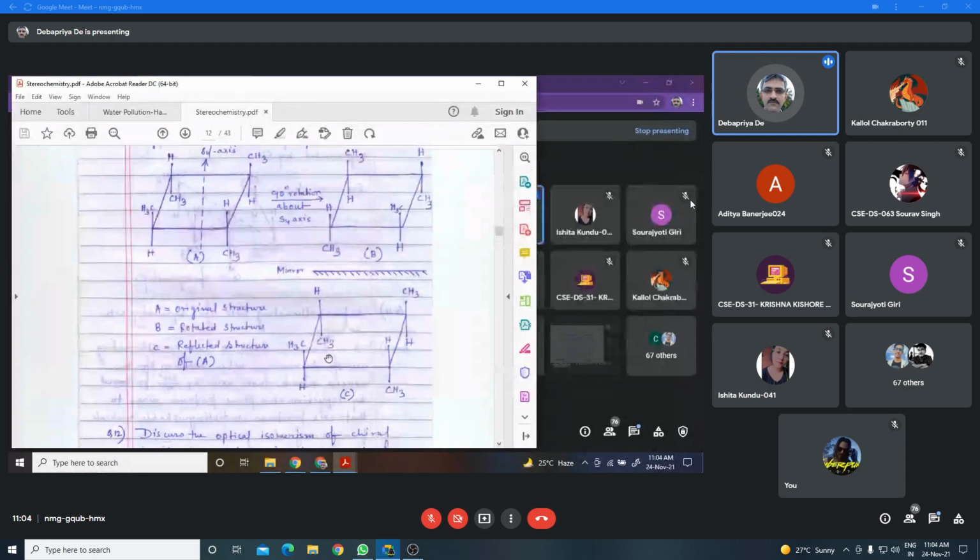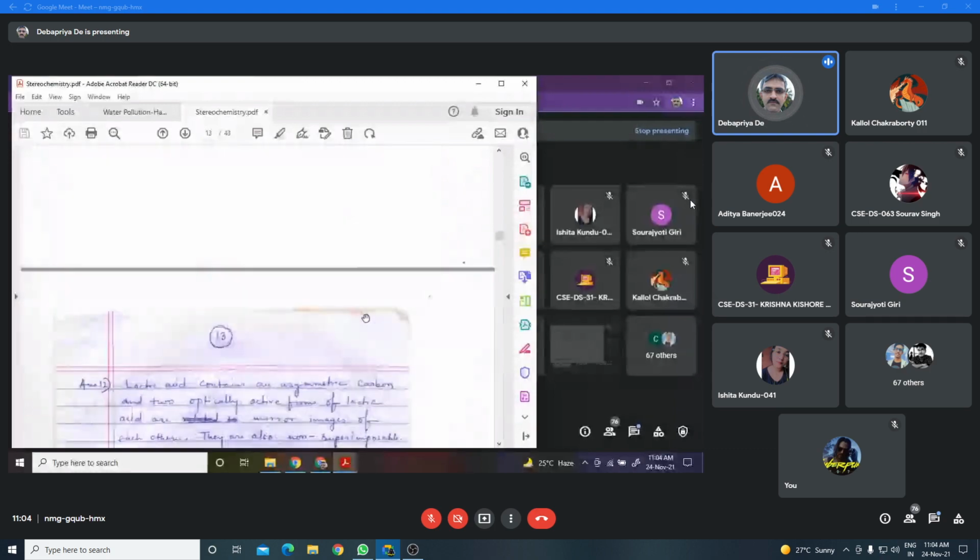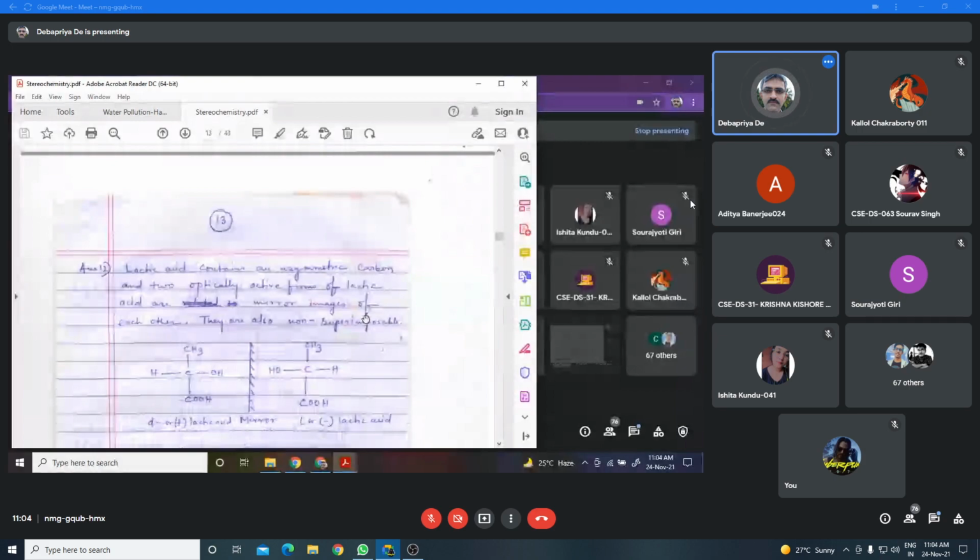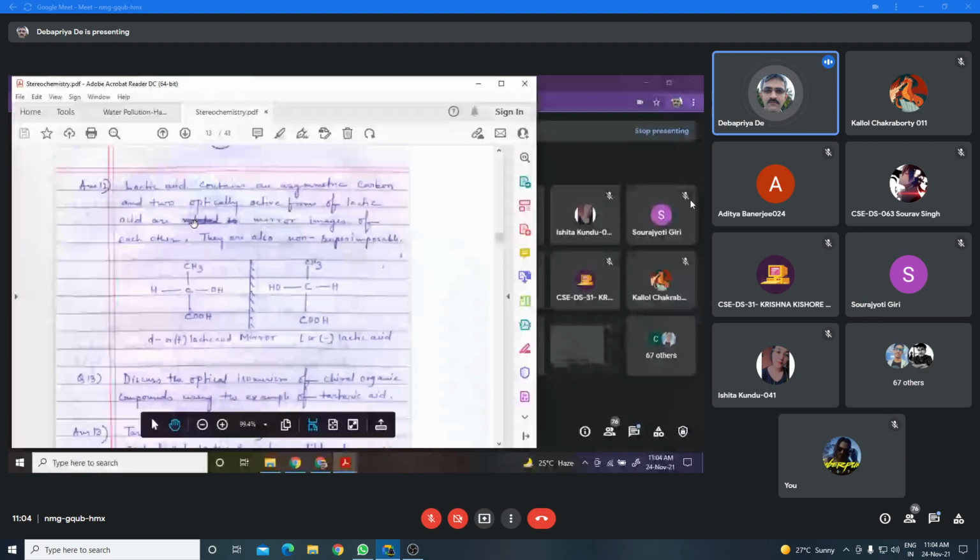Okay. Now I will discuss the optical isomerism of chiral organic compounds using the example of lactic acid. This is the structure of lactic acid, CH3CHOHCOOH. It contains one asymmetric carbon.